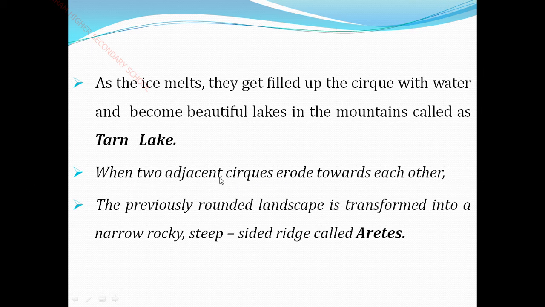Okay, next, when two adjacent cirques get eroded towards each other, you see, the opposite sides of the cirques get eroded towards each other, meaning the previously rounded landscape is transformed into a narrow rock. What happens if they get steepened on both sides by the erosion? It makes an arête. So a narrow, rocky, steep-sided ridge is called an arête.